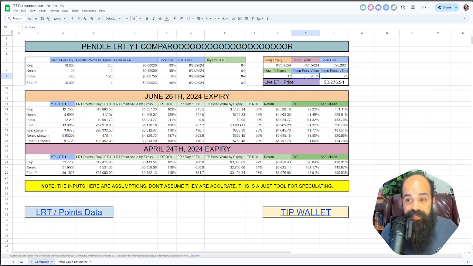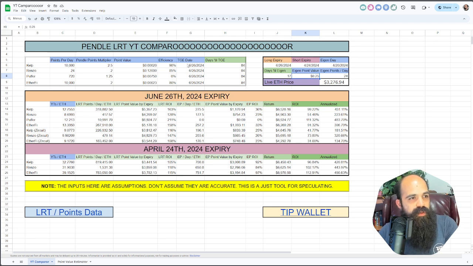I think if Eigen launches between April 20th and the second week of May, then an Eigen point value anywhere between 20 cents and 35 cents is reasonable to me. So I'm being a little bit bearish, if anything, at 25 cents. But who knows? It could be even higher than that, or it could be lower. This is for you to decide. Don't take my word for it. That's why I'm showing you how to use this tool.